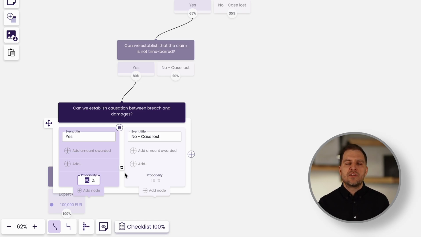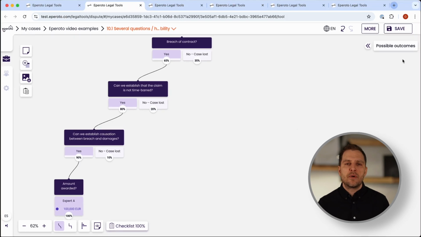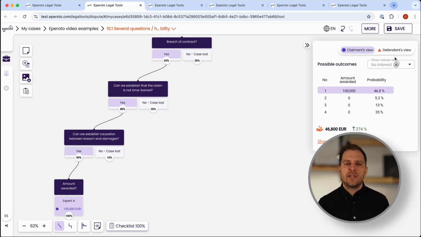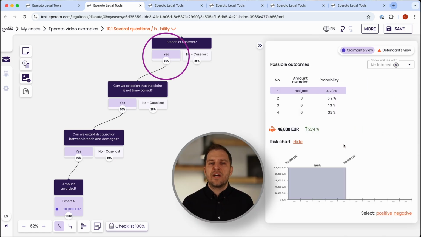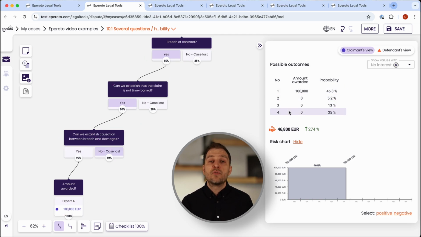Now the model here treats each hurdle as an independent step, multiplying the probabilities to get the likelihood of the different outcomes. The final probability of success is here 0.65 times 0.8 times 0.9, which equates to 46.8%. So we have a 46.8% chance to establish liability.